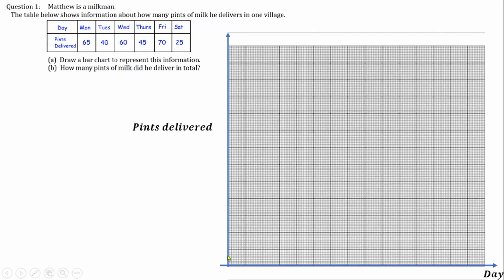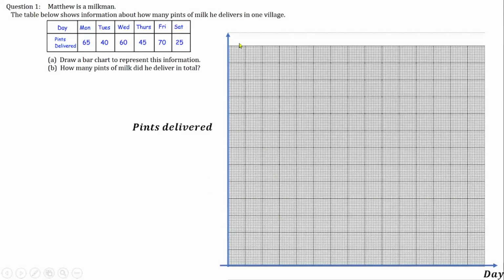How many units do you think I should put on each 2 centimeters to fit this value given here? If I use 5, it will not be enough: 5 10 15 20 25 30 35 40 45 50 55 60 65, and the highest here is 70. So 5 will not work.